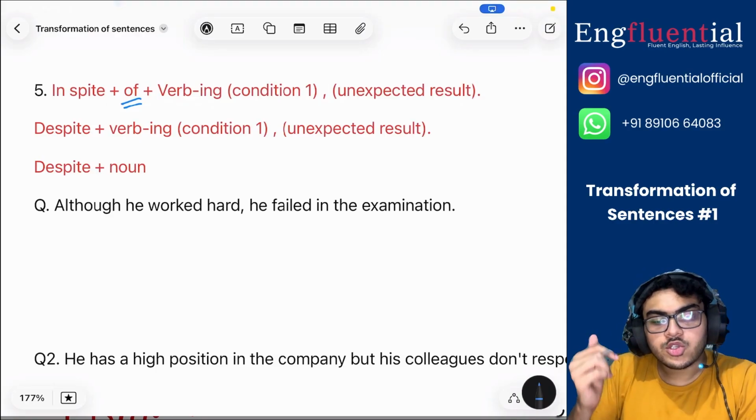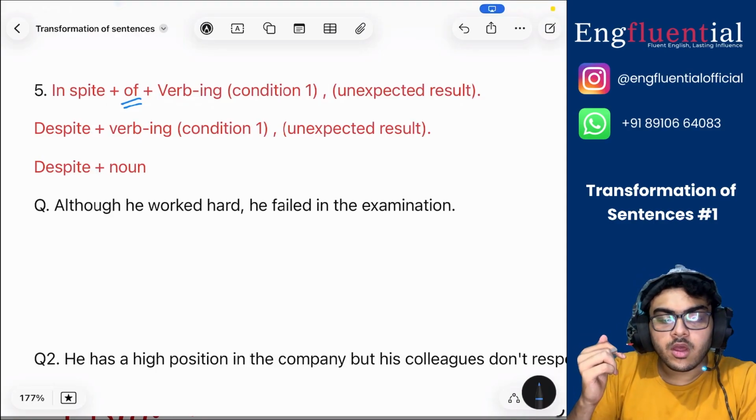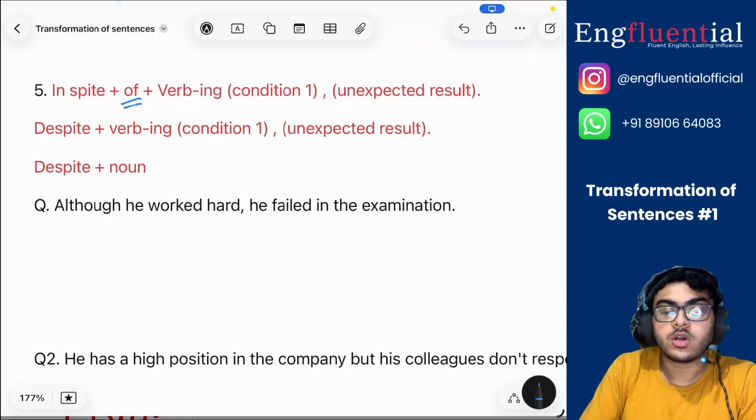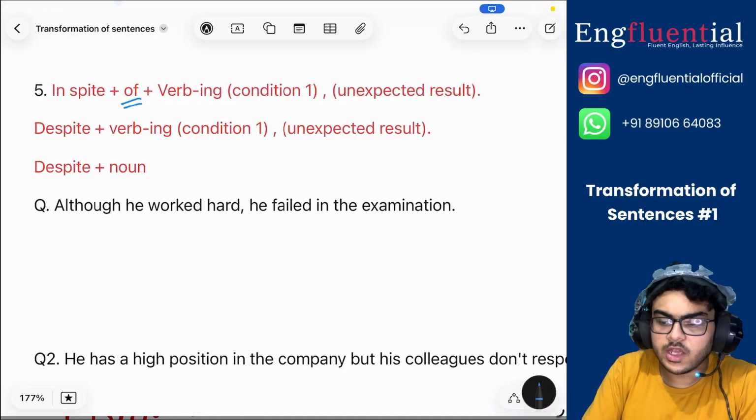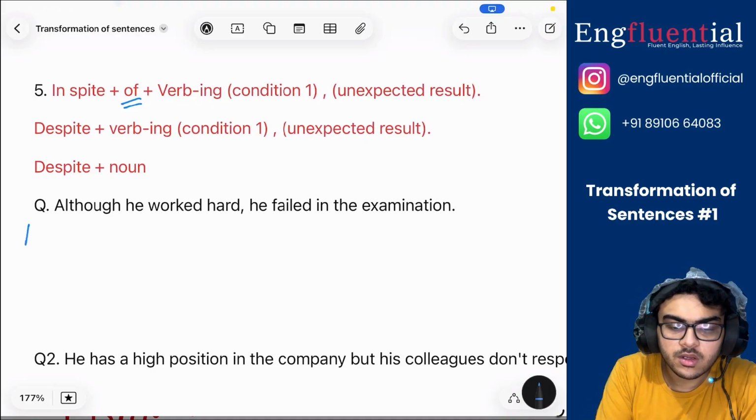Okay, so if the question is although he worked hard, he failed in the exam, I can just write in spite